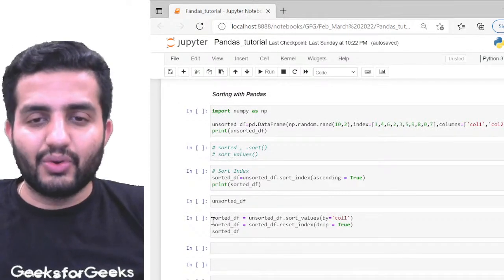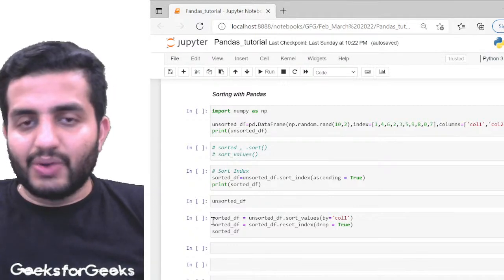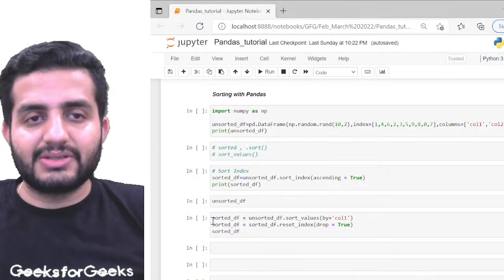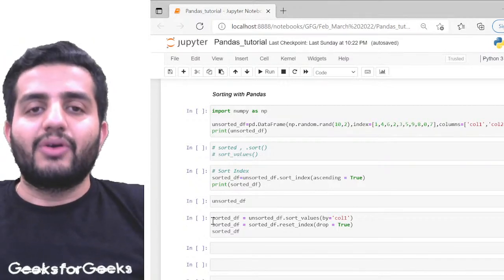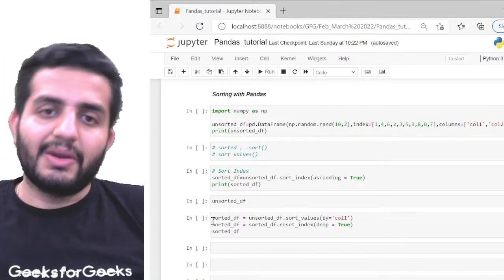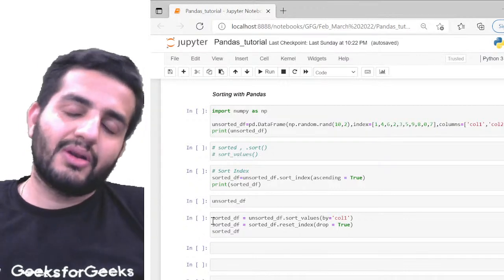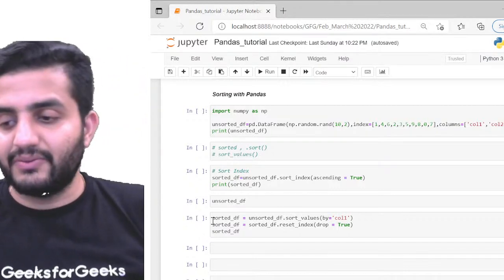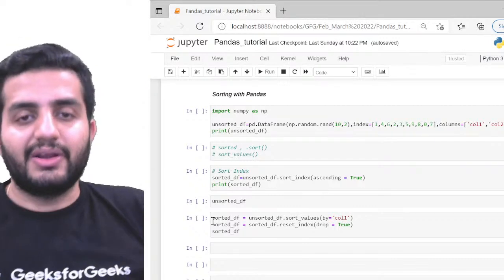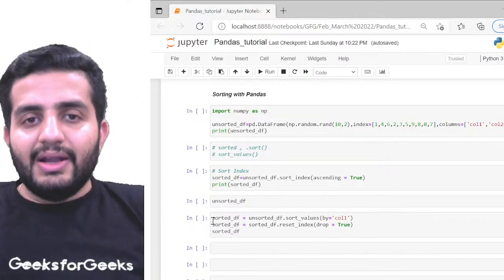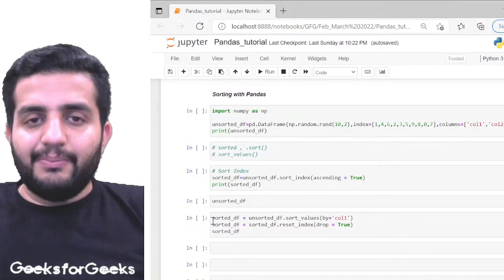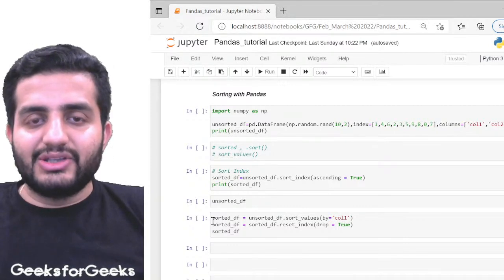So iter rows, iter items, iter tuples. Just for remembering's sake: iter items is for my columns, iter rows is for my rows, and iter tuples gives a pandas object which I'll get as a combination of my row elements. Okay, row data. Cool.